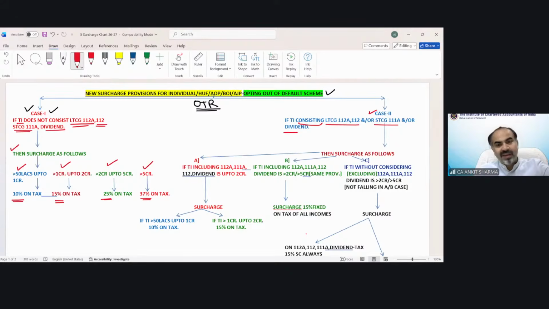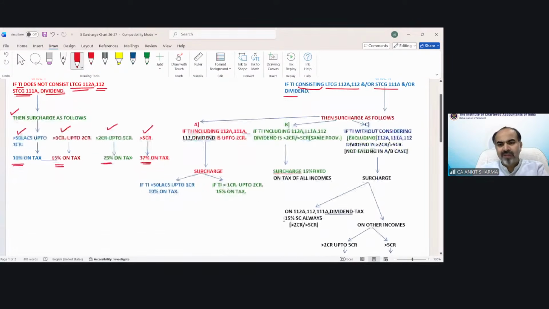If you are having any of these incomes, even one or all, case 2 would be applicable for the purpose of surcharge applicability.